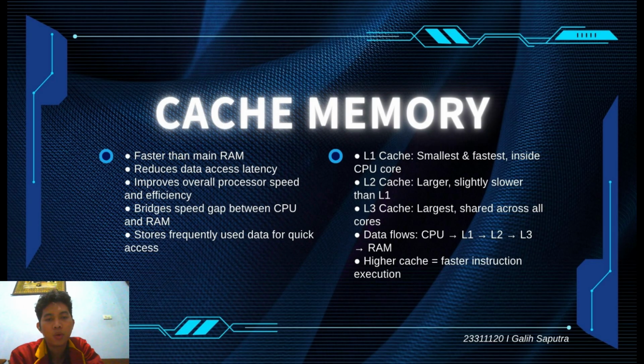First is L1 cache, the smallest and fastest cache, located directly inside the processor core. The second is L2 cache, which is larger but slightly slower than L1. And the last is L3 cache, the largest cache, usually shared among multiple processor cores. Data typically flows from the CPU to L1 cache, then L2, L3, and finally RAM when necessary.